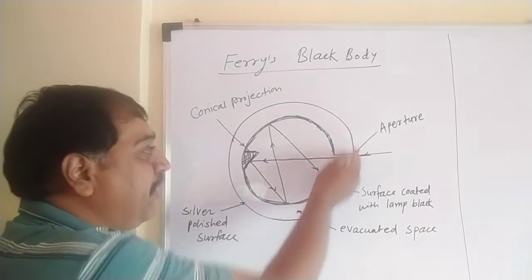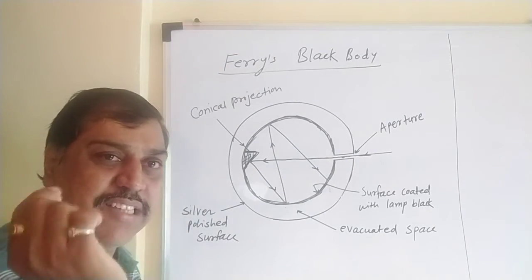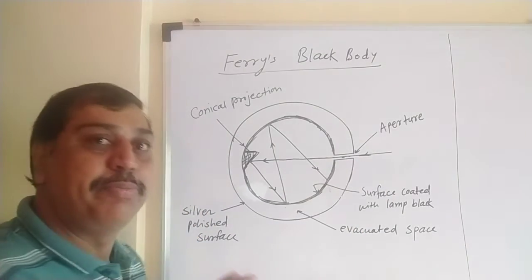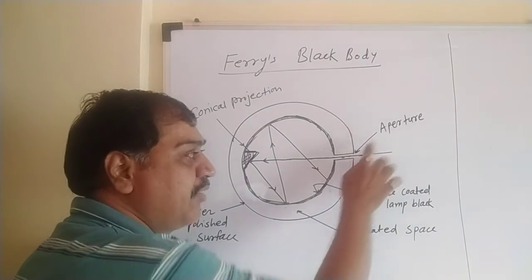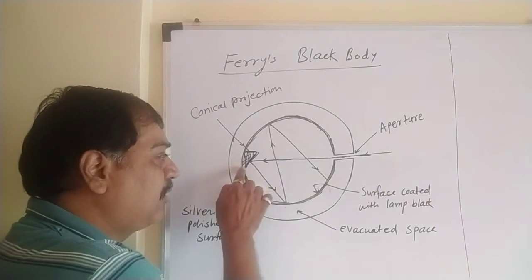And this is the outer sphere. The other one is the outer sphere with a very small aperture, a very small hole at one end. So this is the aperture here. Both the spheres are concentric spheres, such that they have a very small aperture, a very small hole here. And exactly opposite to this aperture, there is this conical projection.